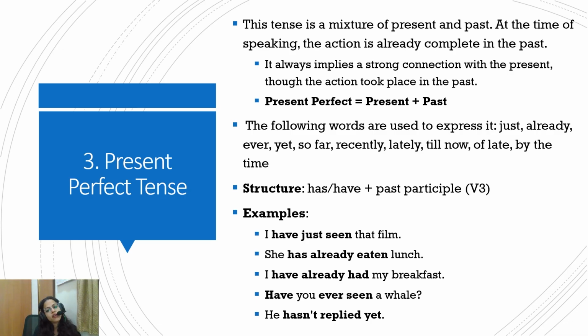She has already eaten lunch. So the action of eating lunch has been done in the past, but the present is still having its impact, that she has already eaten the lunch. Already is telling that it was done, and at this point the state is lunch done. So it was done then, and the present state is lunch done. So these are two actions in the same statement.